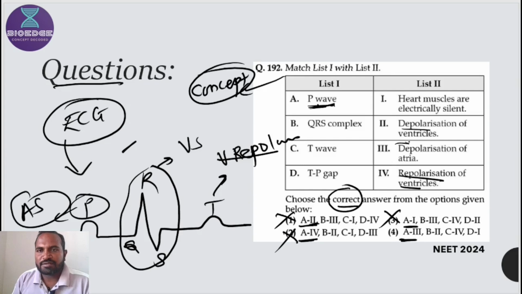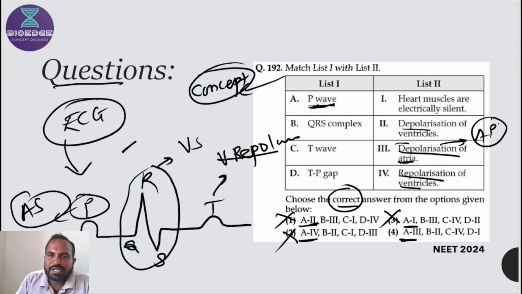A third, depolarization of atria. What do you mean by depolarization? After the conduction of an action potential and depolarization, it results in contraction. That's why atrial systole. Systole means contraction. Atria means both atria, right and left, and atrial systole means contraction of atria, which is represented by depolarization of atria.